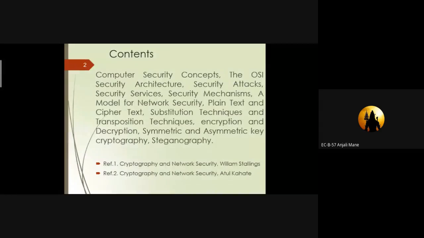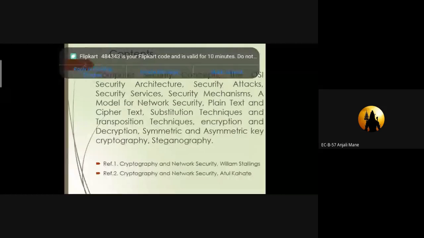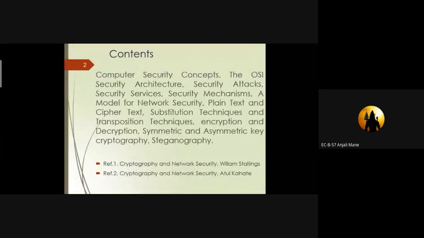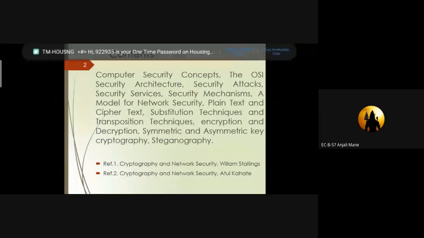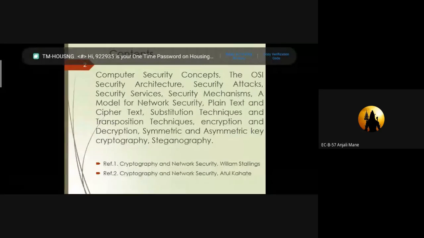That information can be passed through the medium of text. So what is text, how can we secure the text by using network security, and how can we transmit the information through the text? That comes under plain text and cipher text. By using these two technologies,